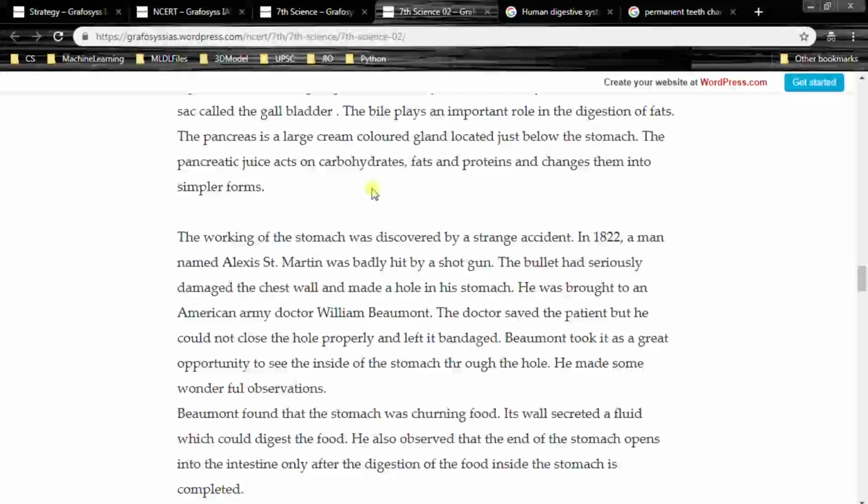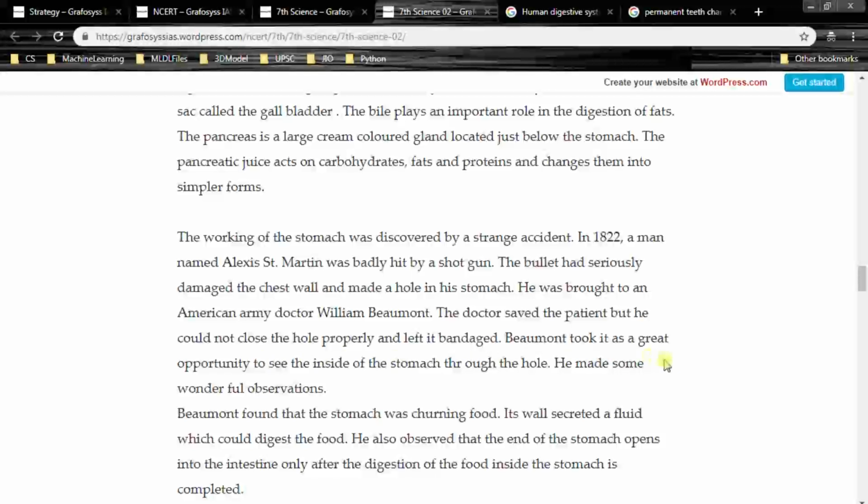So please remember that. The working of the stomach was discovered by a strange accident. In 1822, a man named Alexis Saint Martin was badly hit by a shotgun. The bullet had seriously damaged the chest wall and made a hole in his stomach. He was brought to an American Army doctor, William Beaumont. The doctor saved the patient, but he could not close the hole properly and left it bandaged.